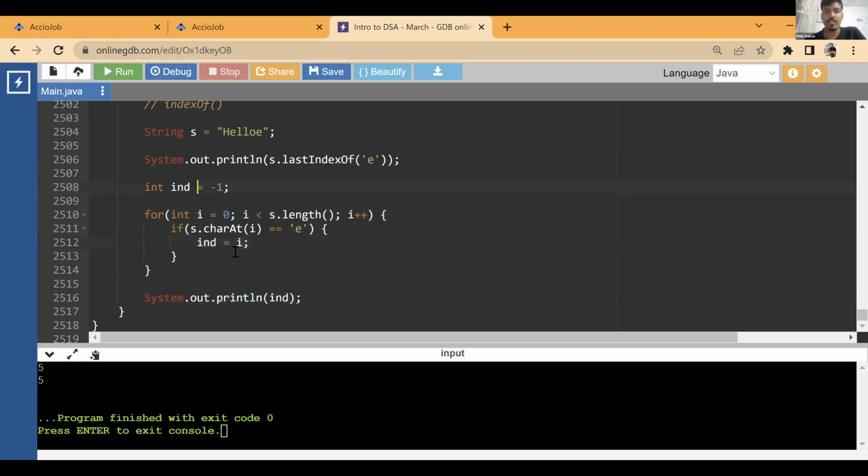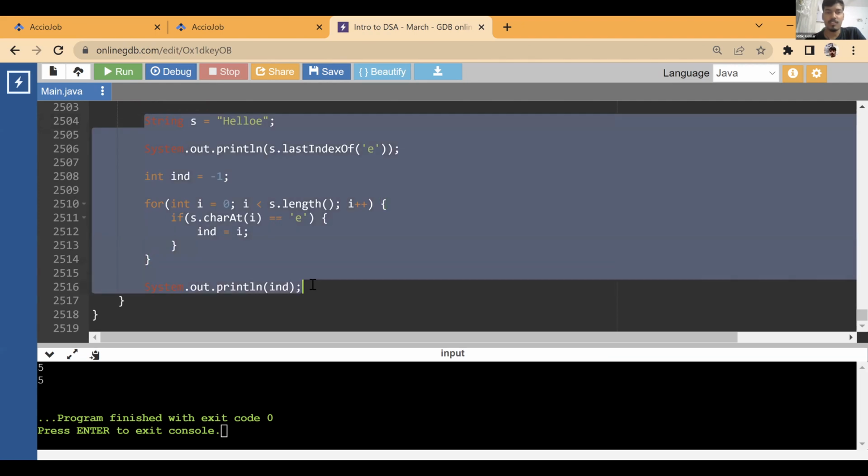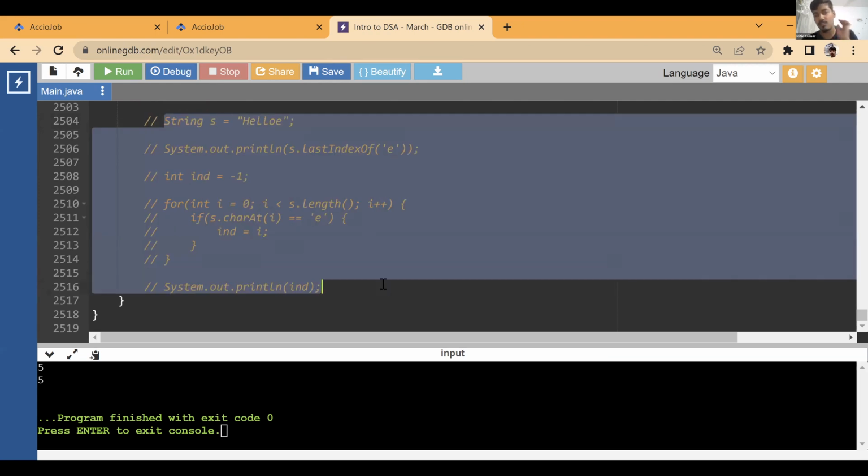So this is giving the last index now, when we removed break. See, what is happening is when it matches for H, it is not matching. E, it's matching, so it's telling index is 1. Then O doesn't match, so all these characters don't match. Then it sees E again, which is matching, so it updates the index from whatever it was pointing to, to this current index, which is the last index of E. So this is indexOf and lastIndexOf.